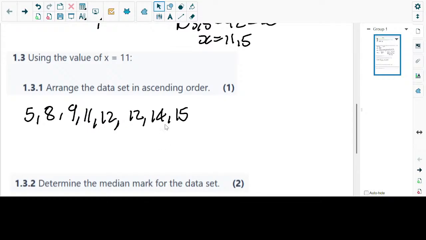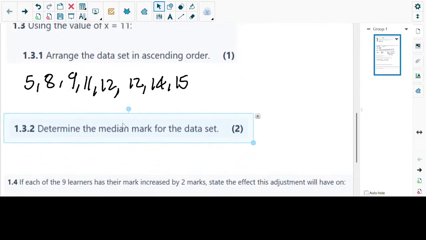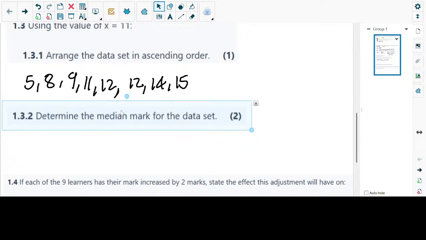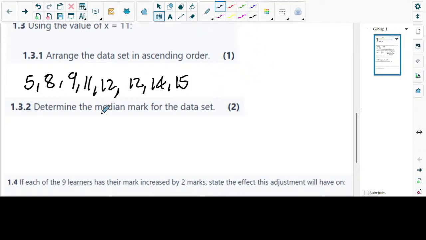What is the next question? The next question says you should determine the median mark of the data. Okay, let's get the median mark. Median is Q2. Remember that. You should check one of our lives where we spoke at length about 5 numbers. We said if you are given a set of data, it can either be an odd set or it can be an even set.